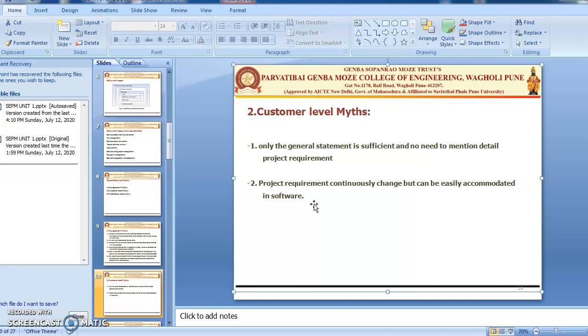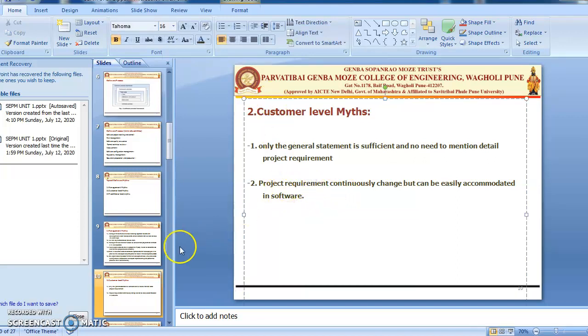But if the changes are requested in a later phase, then different factors may be affected. The cost of the project may be affected, and the delivery of the project may be affected. If a change is requested, the maintenance and modification required in design, coding and testing increase the cost of that project. So this is the reality for this particular myth.